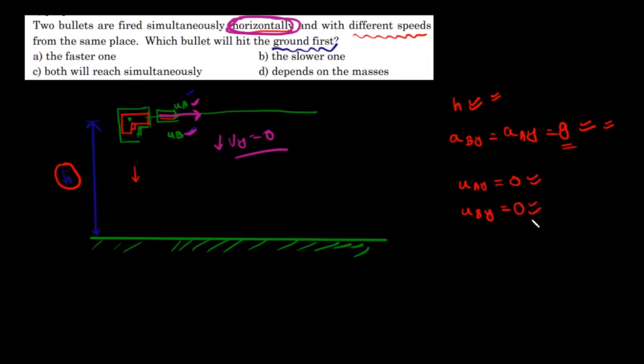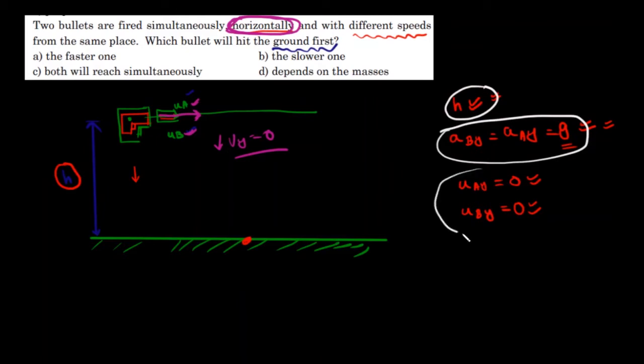Now just say the answer: which is going to reach the ground first? It's very obvious. Vertical distance is the same for both cases. Vertical acceleration is the same for both cases. Vertical initial velocities are the same for both cases. So the time taken to cover this particular distance will also be the same. So both will reach simultaneously. That is the correct answer, Option C. So let us continue with the next question.